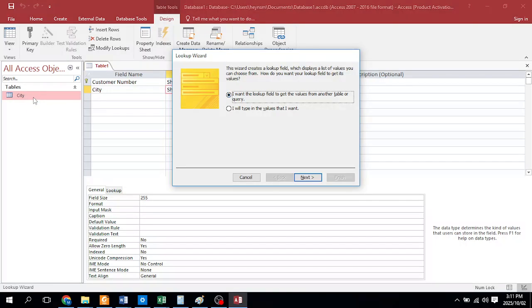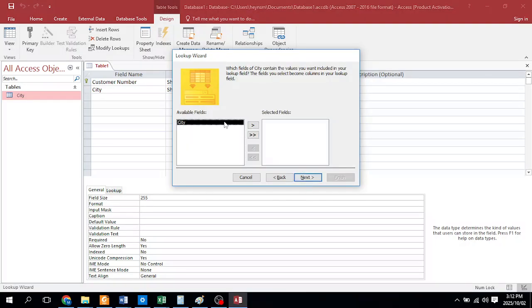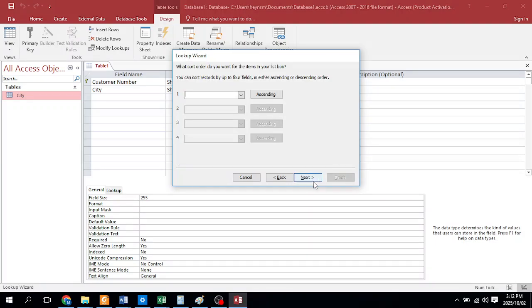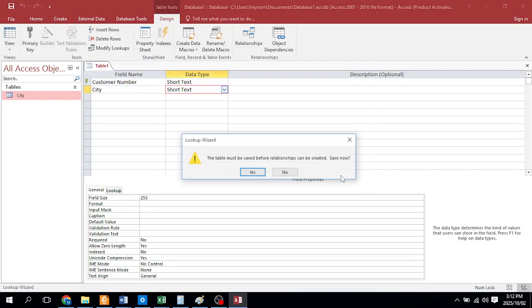So here is my other table, and I will now select the first one. You just choose whatever else you have, and we only have one other one, which is city. So I'm going to say it's a table, and the name of the table is city. We have only that one field, so we are selecting it. When you get to this screen, you can sort it ascending or not, it doesn't matter, which just means it's going to put it in alphabetical order. Then I think this is our list in alphabetical order, and we can just click on finish.